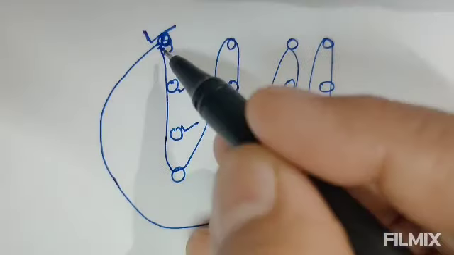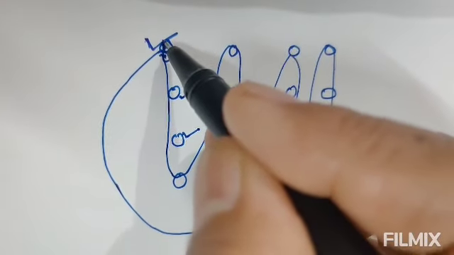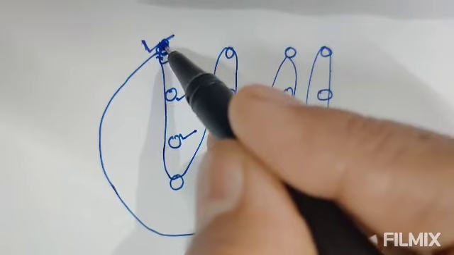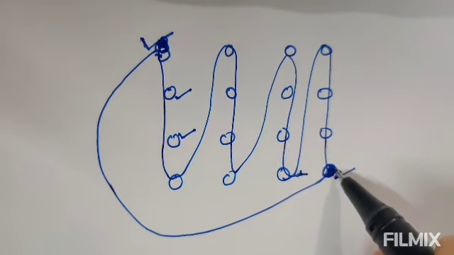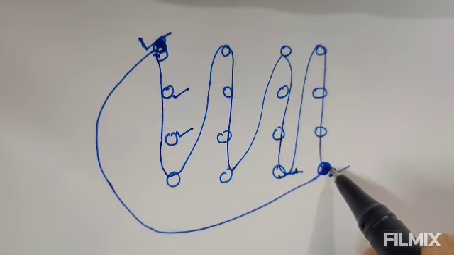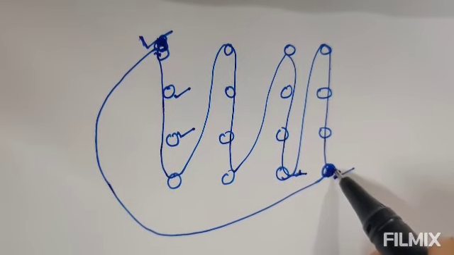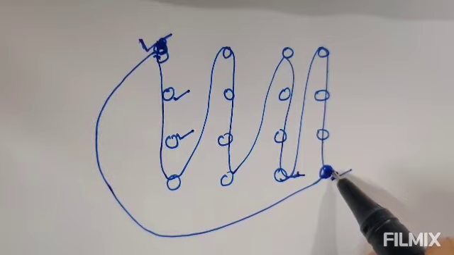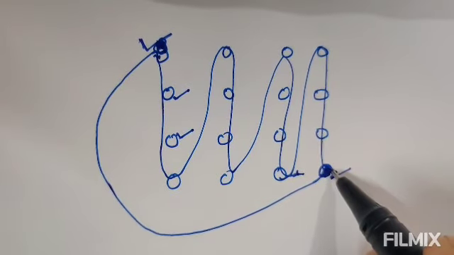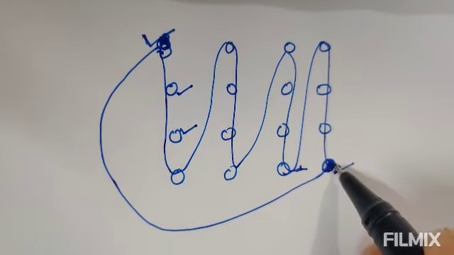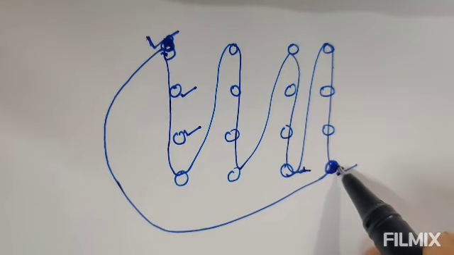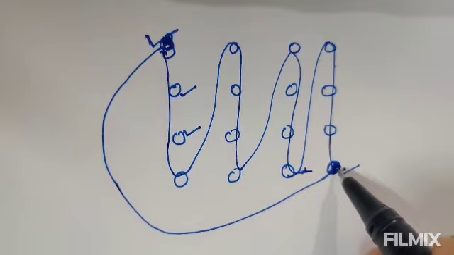Then the third method is that the first student throws the book directly to the last student, without leaving his seat and without affecting the other students in between them. This way of transferring the book corresponds to radiation. So now we are in a position to define all these three methods of transfer of heat.